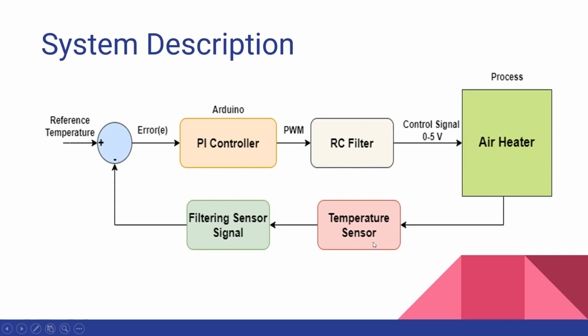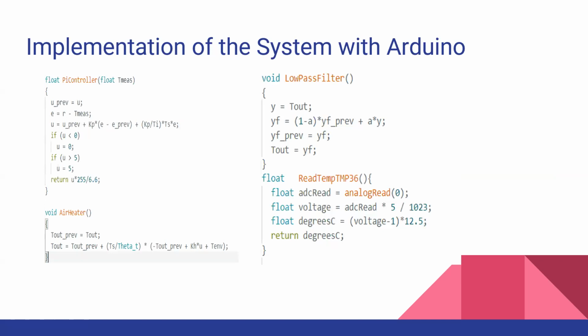Then here we have the temperature sensor, which detects the outflow of the temperature from the air heater, and we send it to the PI controller through a filtering sensor that reduces the noise from the temperature sensor, and PI controller uses the difference from the reference temperature and average temperature to send a better control signal to the air heater for running the air heater on the user references or user preferences, as you can say. Moving to the next slide, here we have the implementation of the system with Arduino.